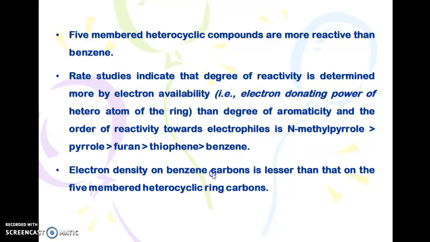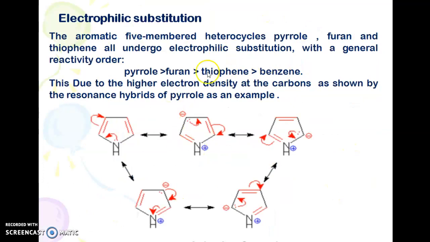So the electron density of the benzene carbon atom is lesser than that on the 5-membered heterocyclic ring system. So we can say the electrophilic substitution in aromatic 5-membered heterocyclics like pyrrole, furan and thiophene can be given in this order: pyrrole is greater than furan, furan is greater than thiophene, thiophene is greater than benzene.